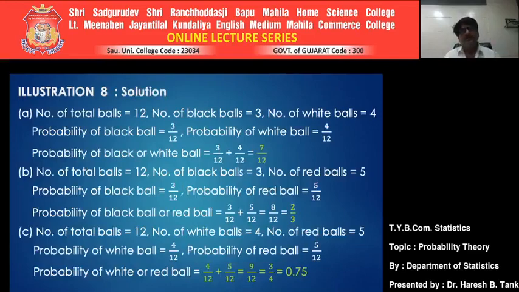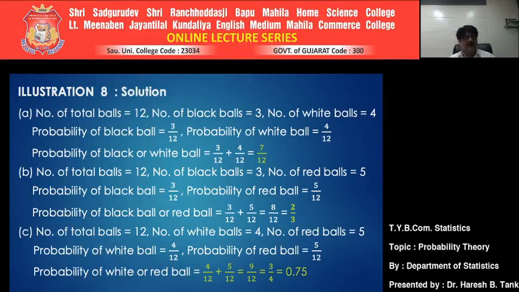Total number of balls: 3 black, 4 white and 5 red. If you sum them, 3 plus 4 plus 5, the total number of balls is 12, of which black balls are 3 and 4 of them are white. Our intention is to get the probability of black or white balls.